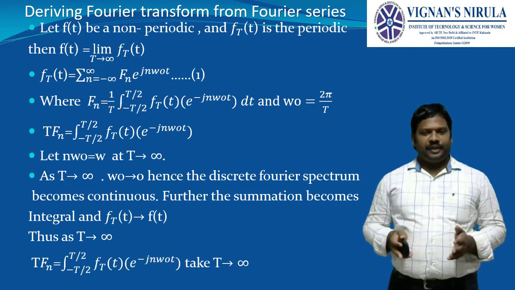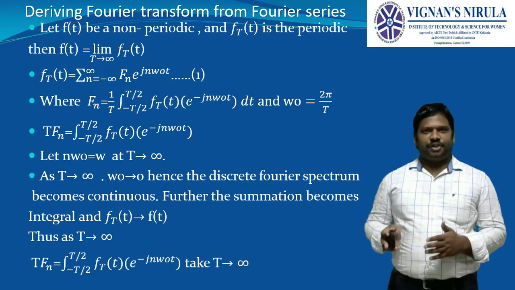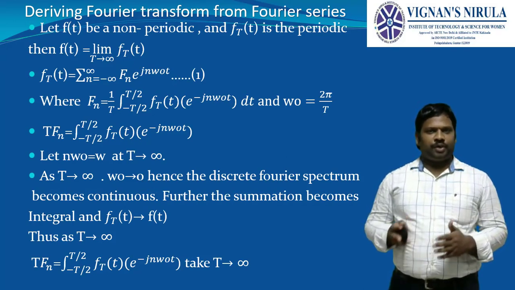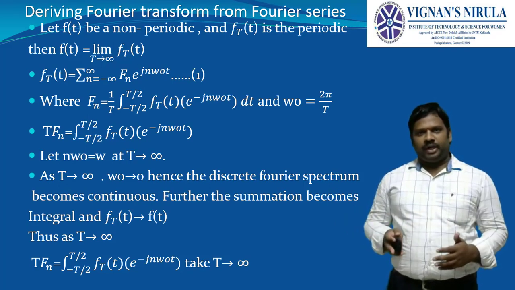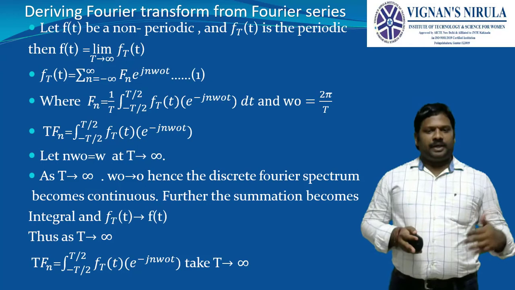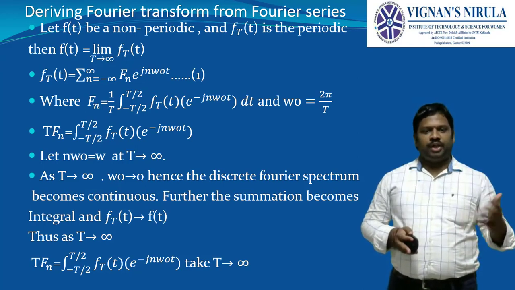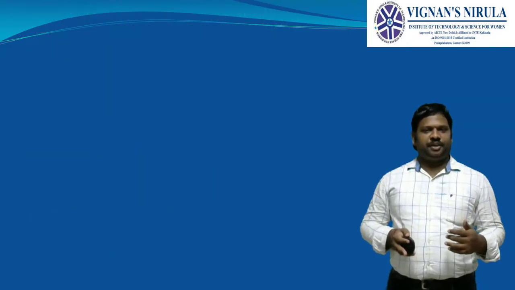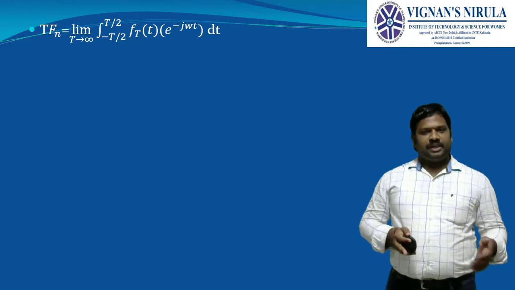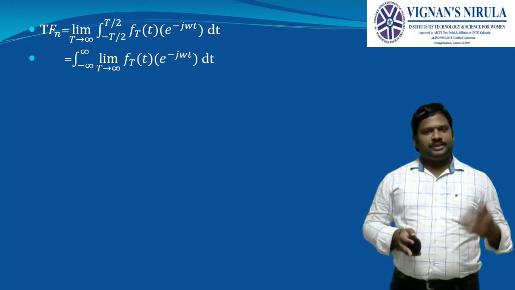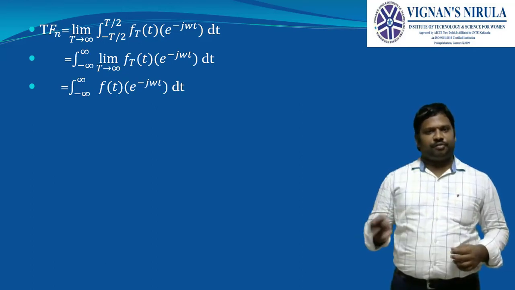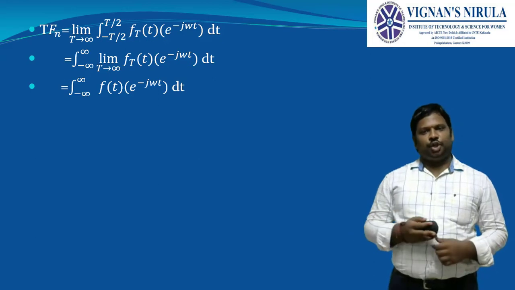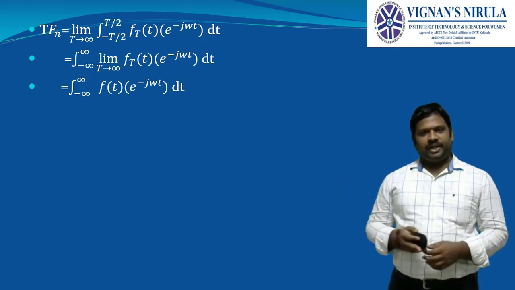As T tends to infinity, T times F_n is equal to the integral from minus T by 2 to T by 2 of f_T(t) e^(-j n omega naught t), taking the corresponding T tends to infinity. That is, as T tends to infinity, if you substitute, the limits will change to minus infinity to infinity. As the limit of T tends to infinity, f_T(t) will be given as f(t), which is nothing but our non-periodic signal, integral from minus infinity to infinity of f(t) e^(-j omega t). That is, n omega naught is equal to omega, as we have considered.